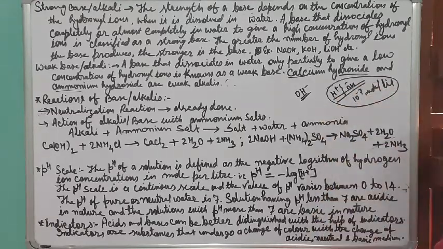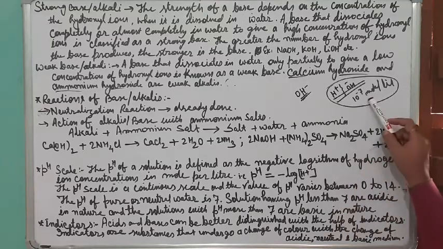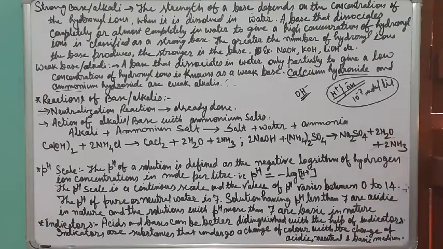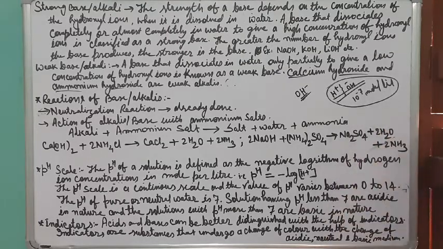Neutral water has a concentration of 10 to the power minus 7 mole per liter. So when you put this concentration here, you will get the value of pH.